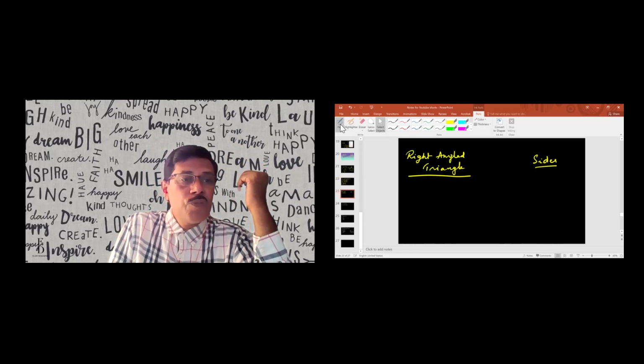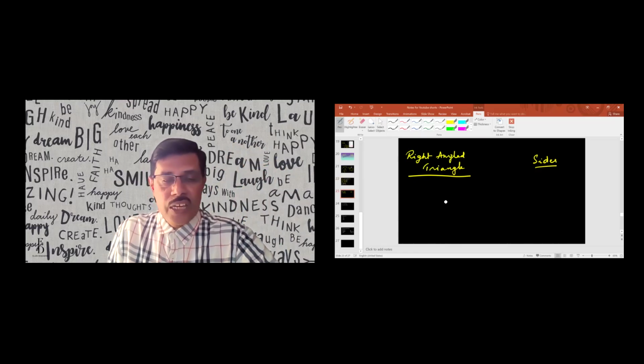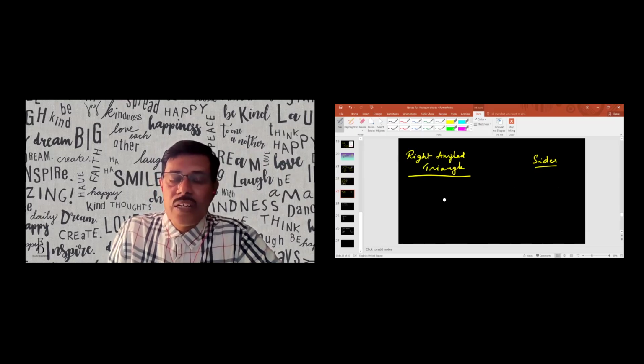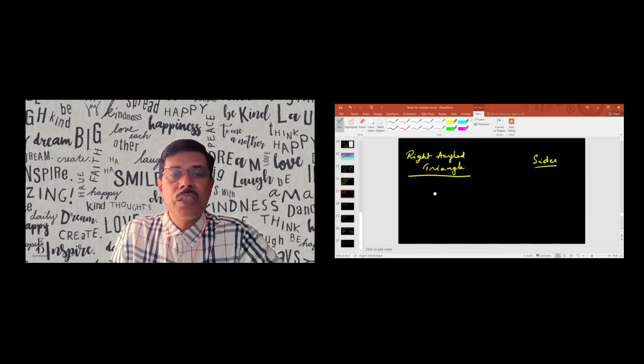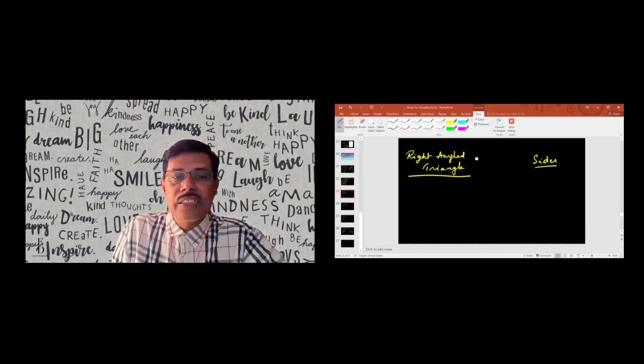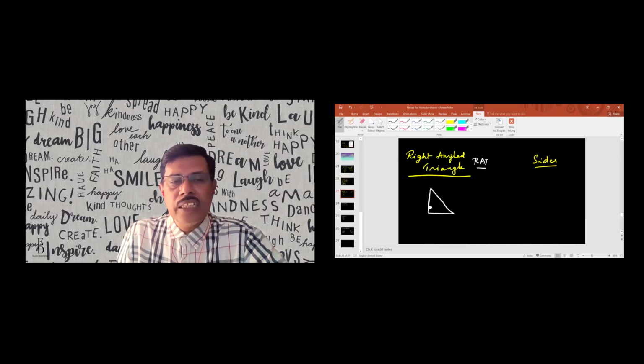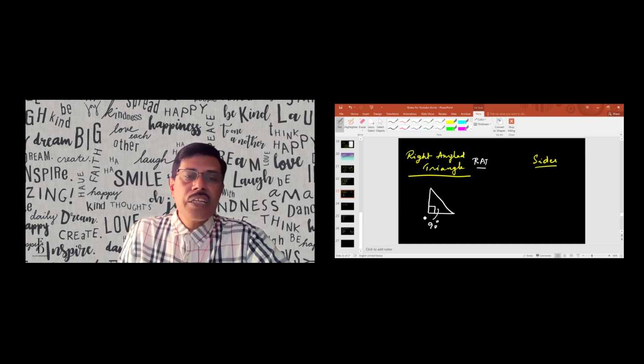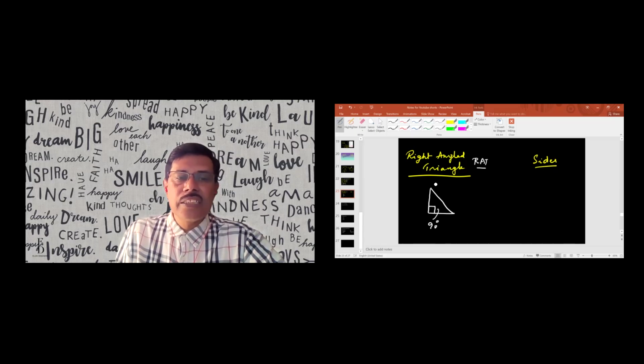Now, the very important triangle that we need to understand in trigonometry is the right angled triangle, that is RAT. How does a right angled triangle look? I position two things here. This is the right angle triangle. One angle is 90 degrees. That is the reason it is known as a right angle triangle.